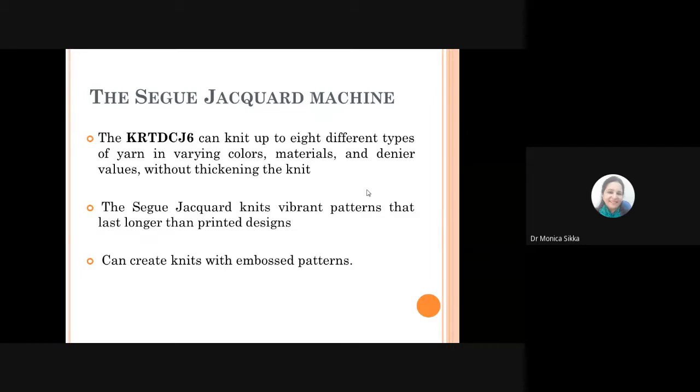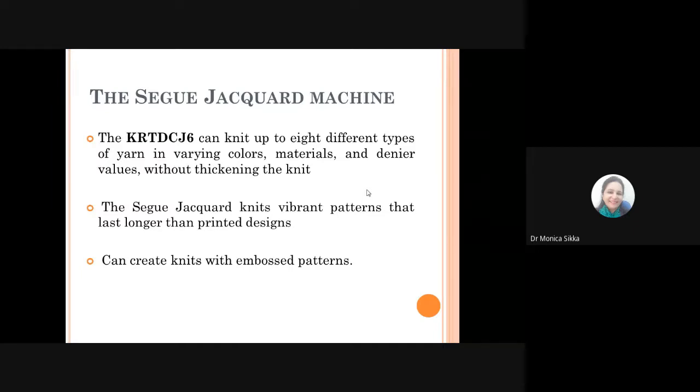Normally what we face during a normal knitting process is that when you use different types of yarns of different deniers, you see varying thickness happening in the knit structure. In this case, it is using different kinds of yarns of varying colors, materials and denier, but it doesn't show up in the final fabric in the form of varying thickness.